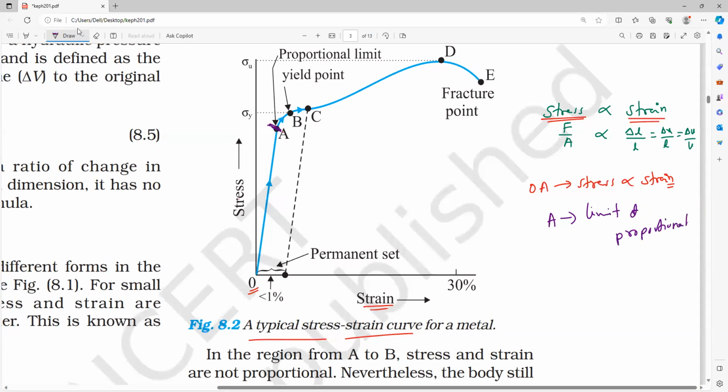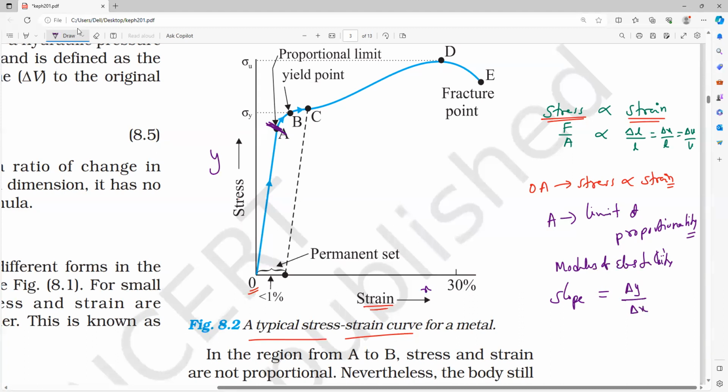So after that, stress and strain are not directly proportional to each other. Now up to here, if you want to find the modulus of elasticity, it is equal to the slope of the graph. That is delta y over delta x, as this is the y-axis and this is the x-axis.